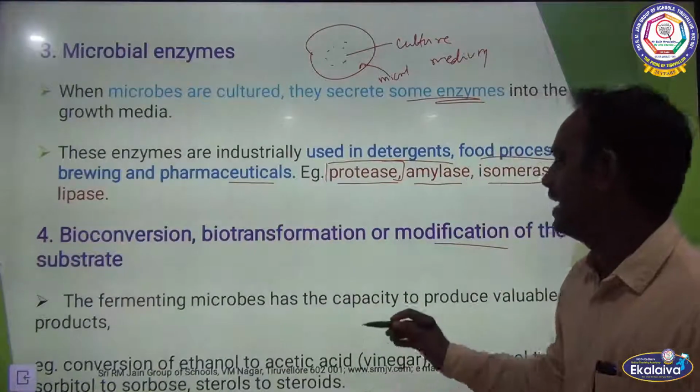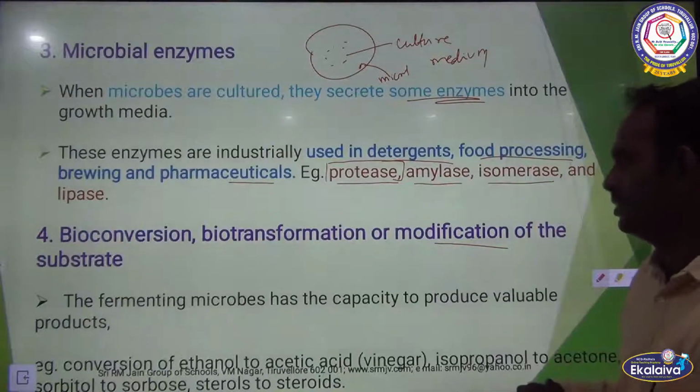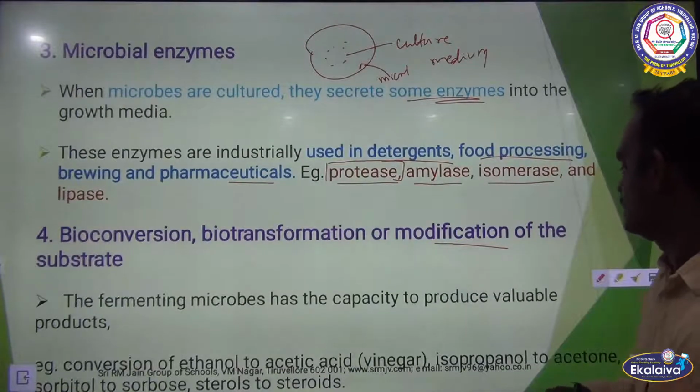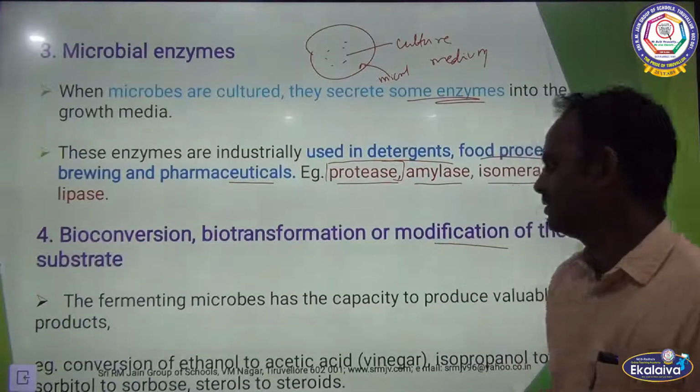Fermenting microbes have the capacity to produce valuable products. Examples: conversion of ethanol to acetic acid, isopropanol to acetone, sorbitol to sorbose, sterols and steroids.